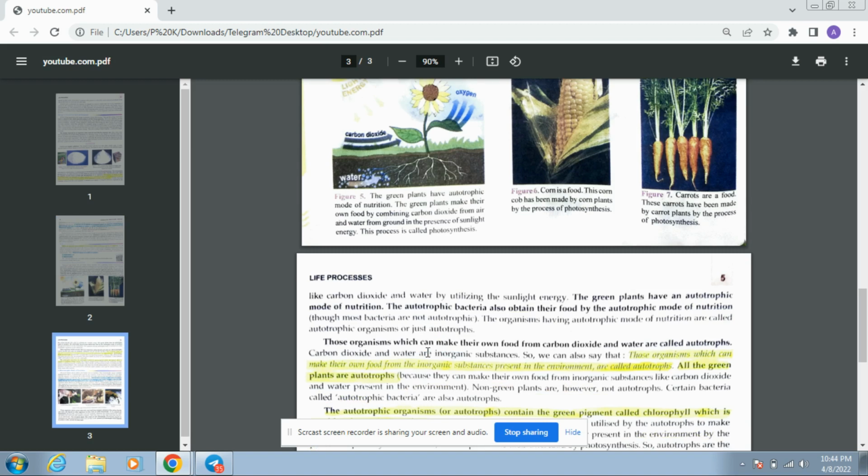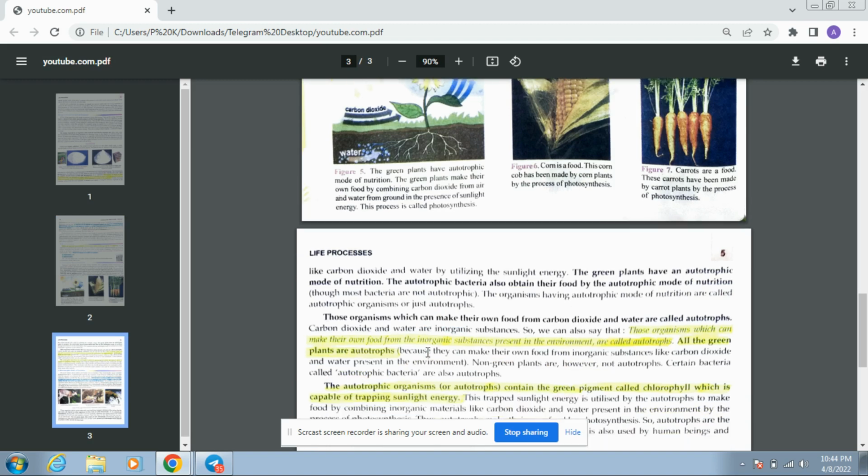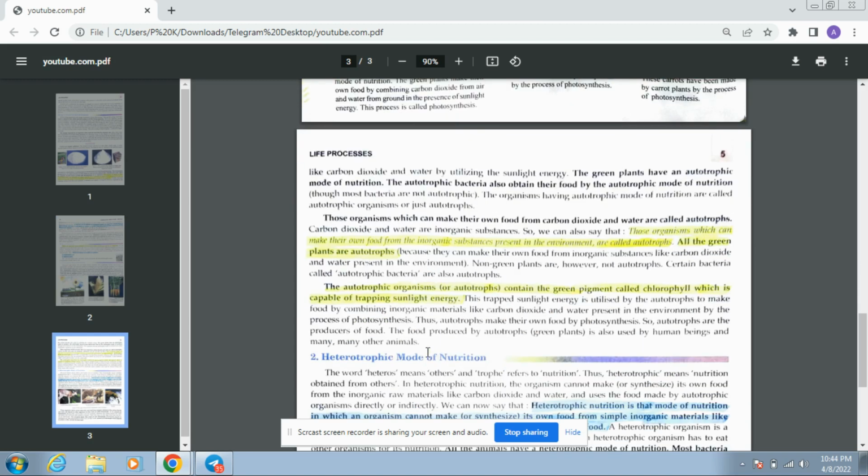Let's go through the next paragraph. Those organisms which can make their own food from carbon dioxide and water are called autotrophs. This is already clear. Carbon dioxide and water are inorganic substances.